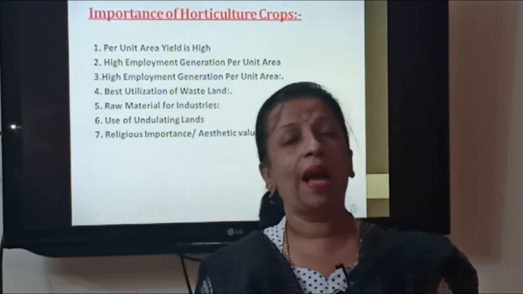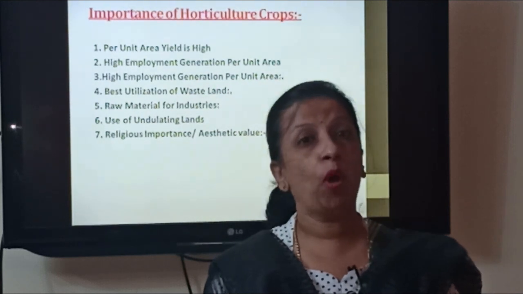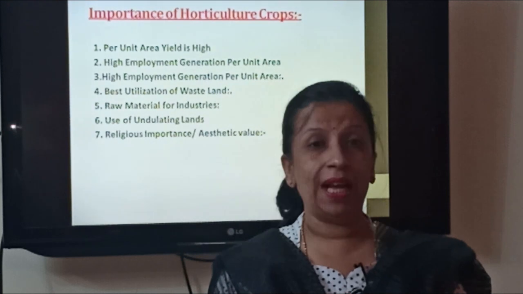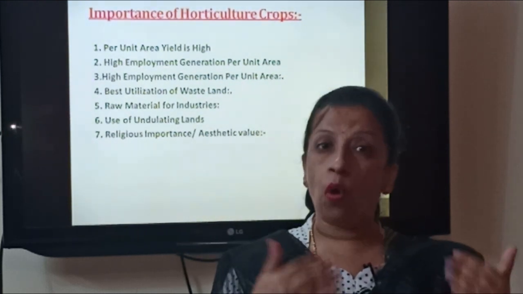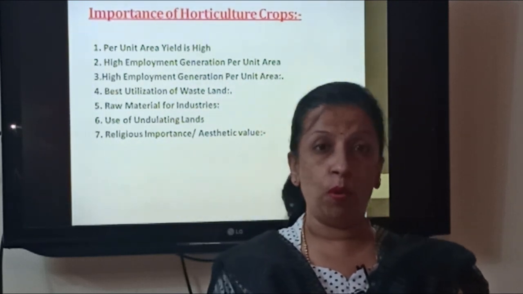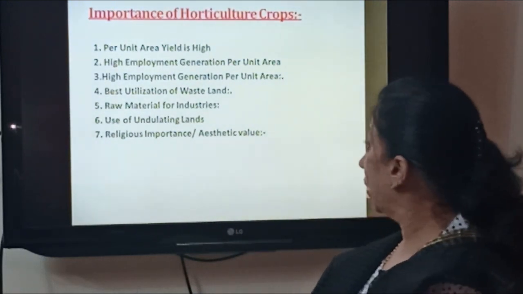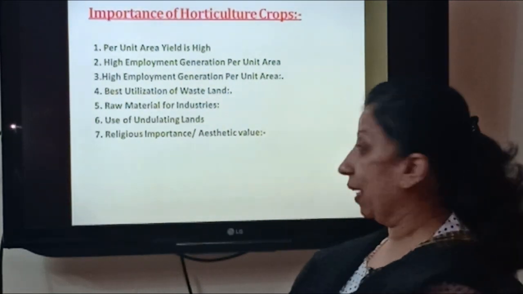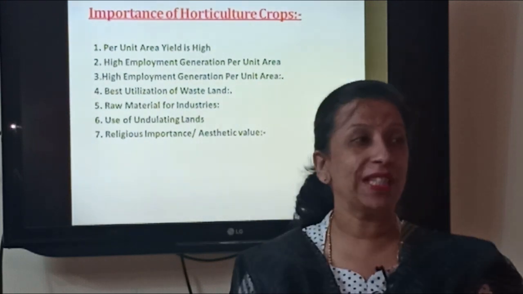So when you go for the cultivation of agriculture crops, it only gives 143 employment days for a cropping season. But when we grow horticulture crops, it gives 840 days of employment to the person. So automatically when a person is getting more employment, their income will be more and the standard of living of the farmers will increase. The third importance of horticulture crop is high employment generation per unit area, that we have already explained. The next one is best utilization of wasteland.